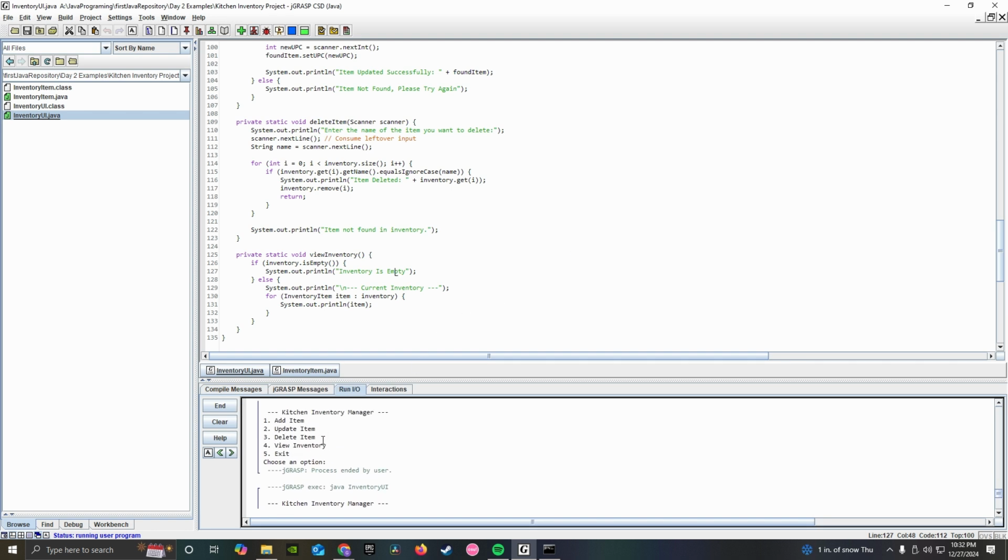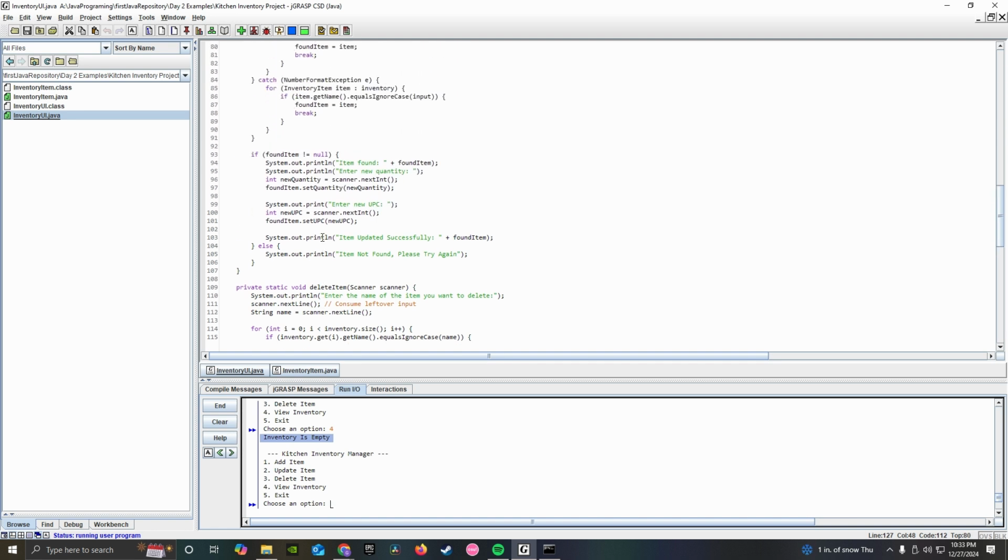Before I do this, it's got to read that file and then store it as my inventory. That way, if I press 4 right now, the inventory wouldn't be empty because it would have stored what I previously did. That can't be too hard. I'll use ChatGPT to figure out how we do that in Java, but it can't be that much different than what I've already done in other programming classes.